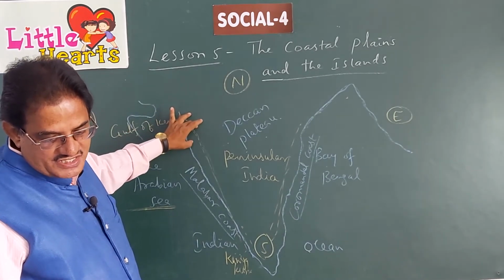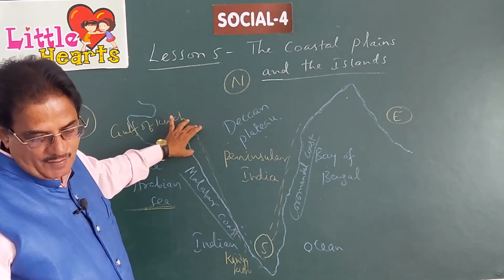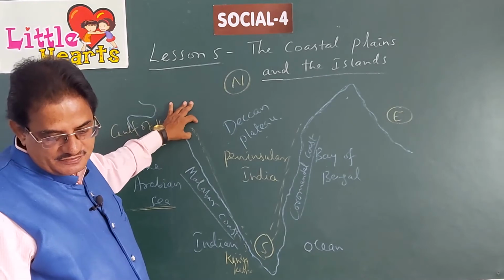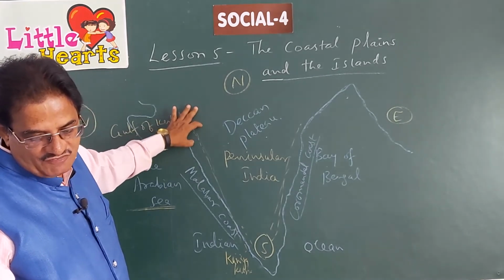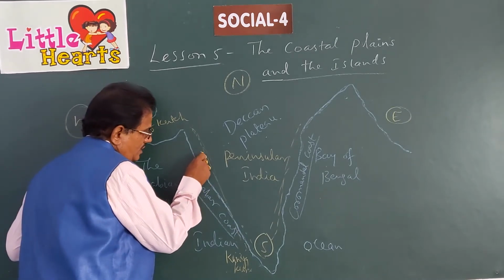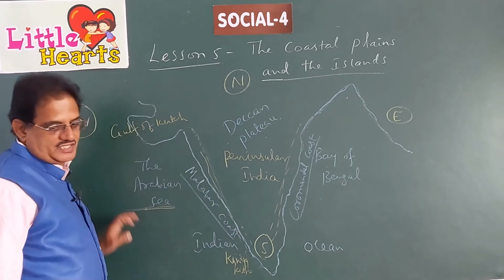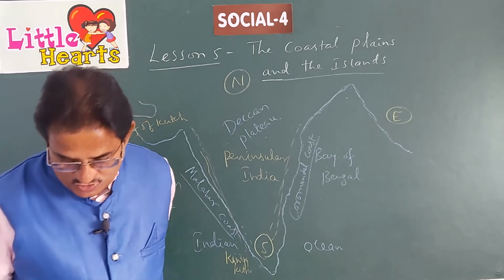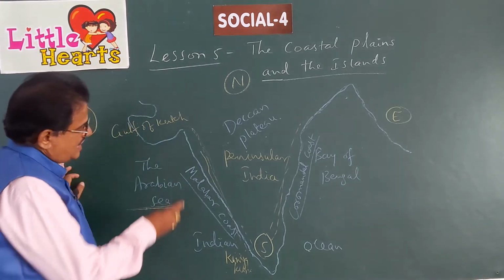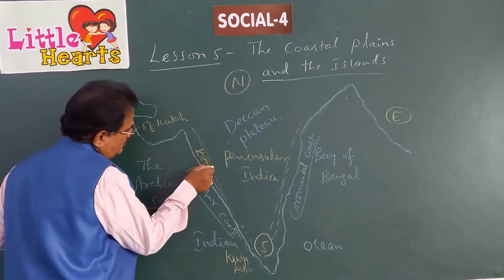It is widest in the state of Gujarat and the Gulf of Kambhat, very wide at the coast of Gujarat and the Gulf of Kambhat. This is called the Konkan region. You can see it there in the map also, children. This is also called the Konkan coast.